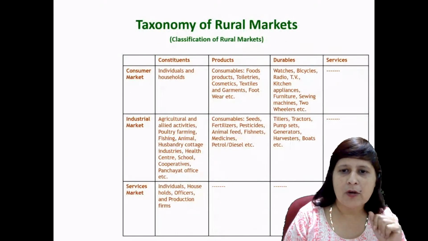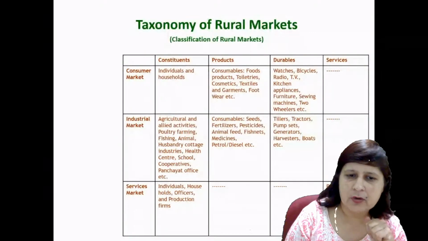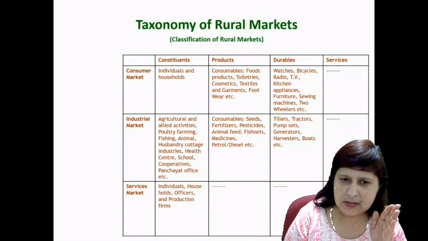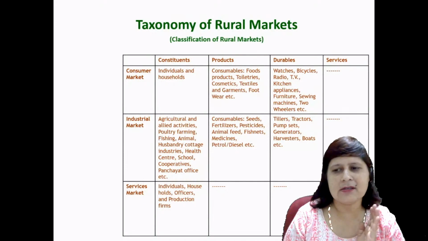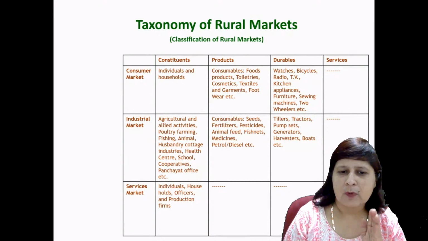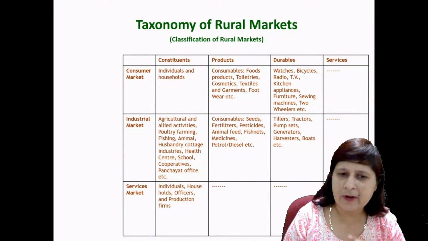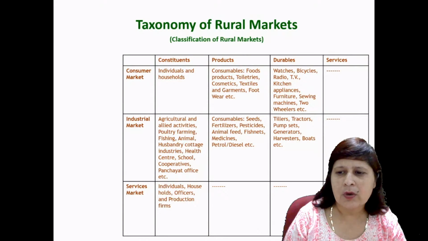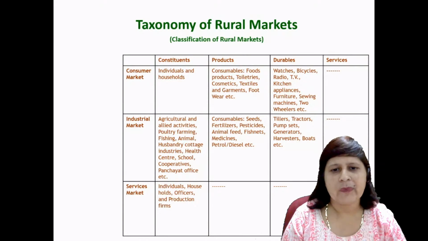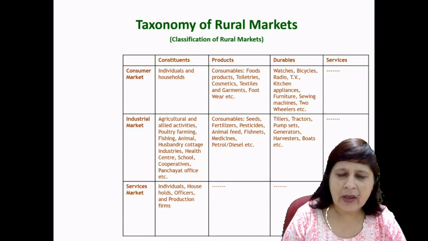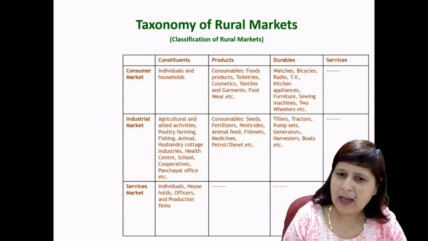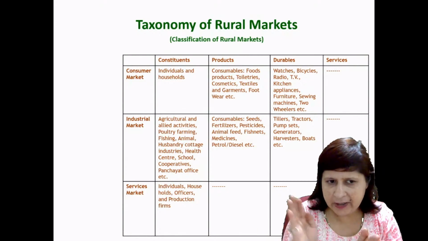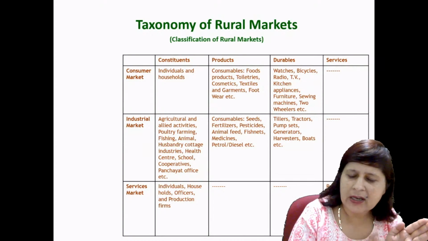Now the taxonomy of the rural markets, right? Classification of the rural market: we can say consumer market, industrial market, and service market, right? What constitutes the consumer market, what constitutes the industrial market and the service market, and what are the products offered in the consumer market, the durables and the services? So we classify the rural market into three: the consumer market, the industrial market, and the service market, right?